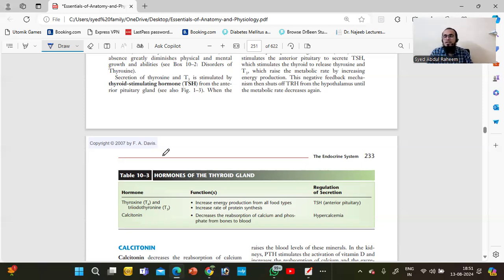Next we have calcitonin. What will calcitonin do? It will decrease the level of calcium and phosphate in the blood. Whenever the blood has an excess amount of calcium and phosphorus, calcitonin will go to the bone and order it to absorb more calcium and phosphate from the blood to decrease their level.